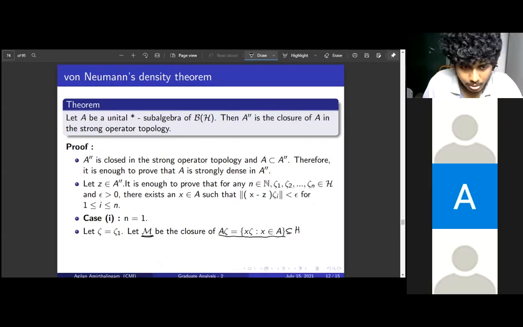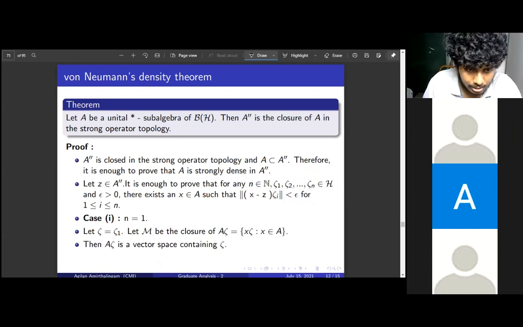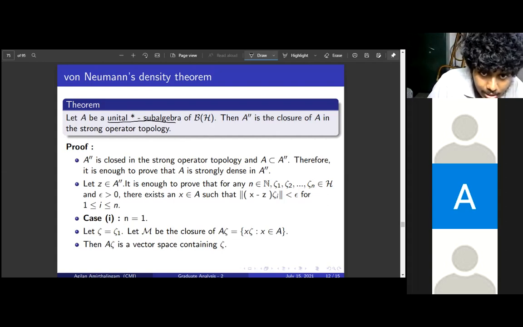So I name zeta 1 to be zeta. Now note that we started with the unital star subalgebra of B of H, right? So this will imply that A zeta itself is a vector subspace, and it contains zeta because 1 is in A, so 1 times zeta is zeta.